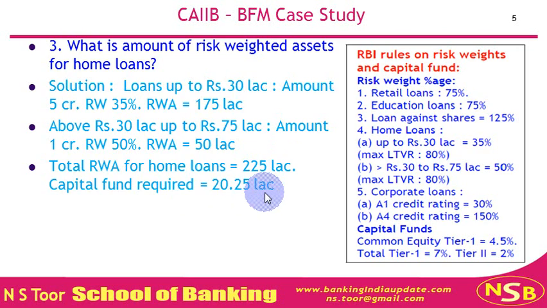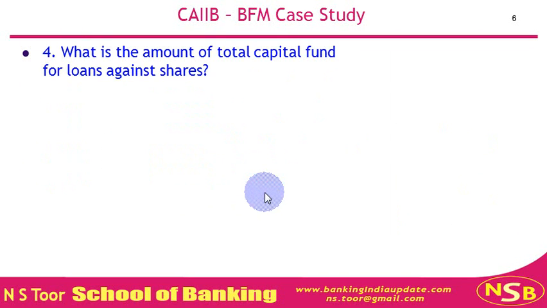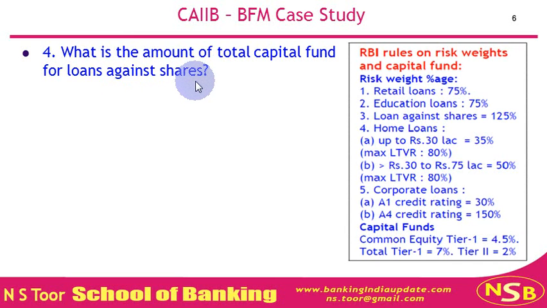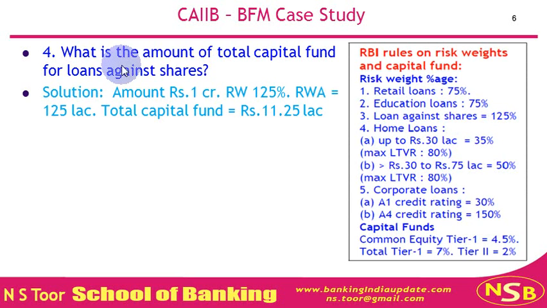Let us go to the next question. What is the amount of capital funds for loan against shares? Here are the rules: the risk weight for loan against shares is 125%. Let us now make the calculation. Amount is 1 crore.